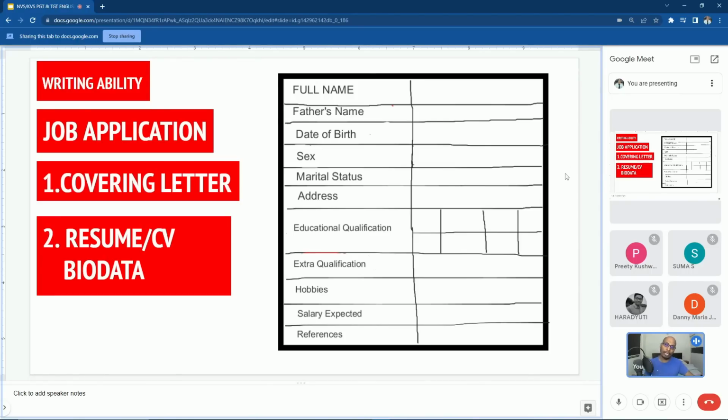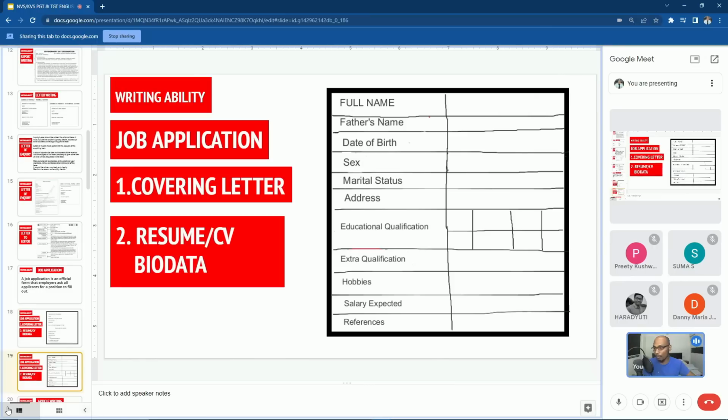In exam, what kind of MCQ question may come? I'll tell you. Preeti, are you there? Can you hear me properly? Yes, sir. Which one is part of a resume? Option A, father's name. Option B, extra qualification. Option C, salary expected. Option D, all the above. All the above, sir. Right. So likewise, they may frame questions in the job application part.